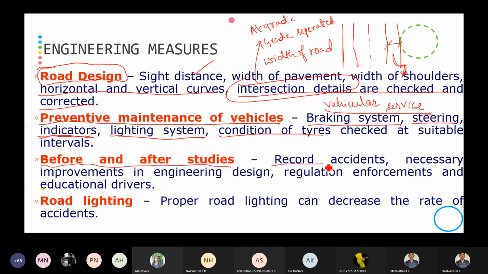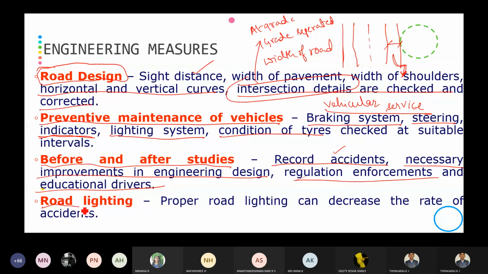Then before and after study. That is recording the accidents, and making necessary improvements in engineering design, regulation, enforcement, and educating drivers. As we all know, here you record the accidents before providing the measures, and record the accidents after providing the measures, whether it may be road design, vehicular design, or vehicular preventive maintenance. So before and after studies you are going to carry out.